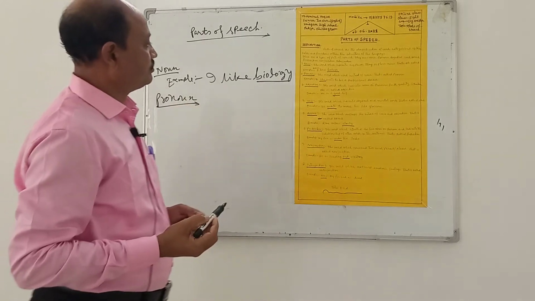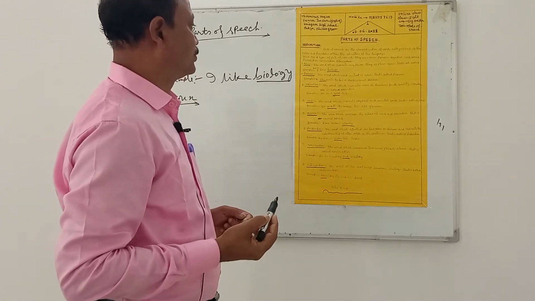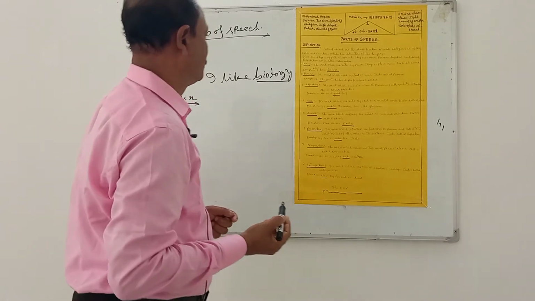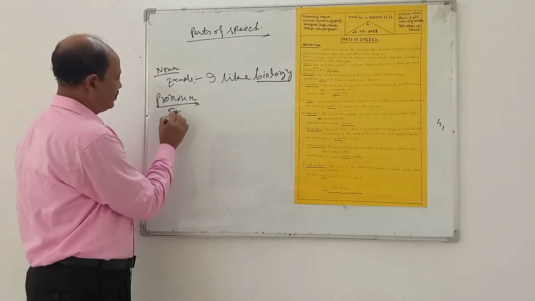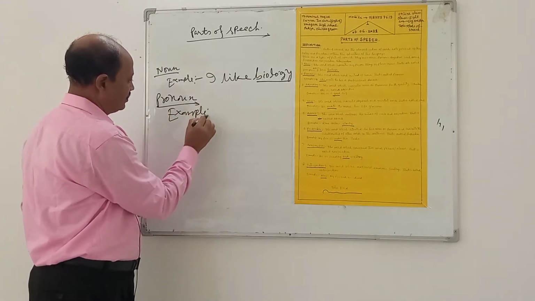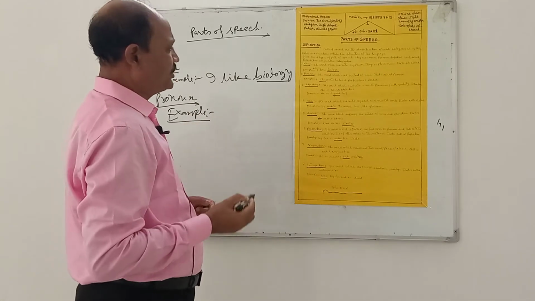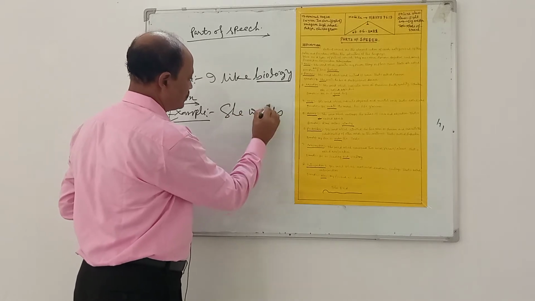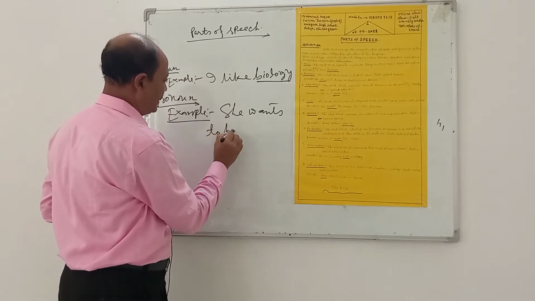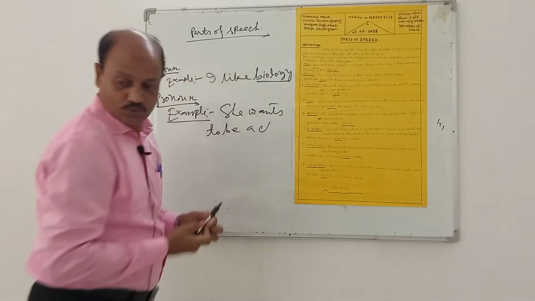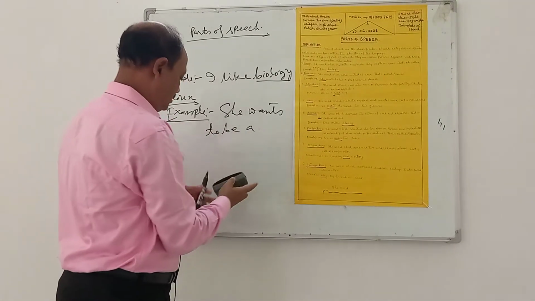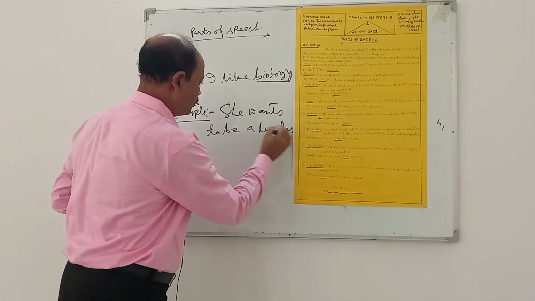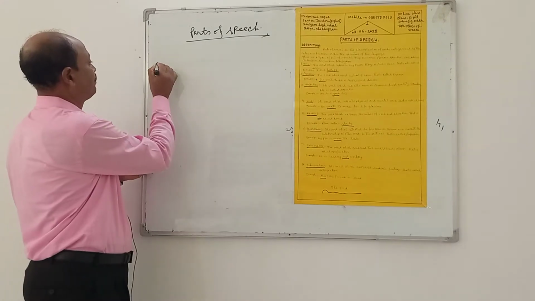Number 2, pronoun. The word which is used instead of a noun is called a pronoun. Example: She wants to be a teacher.